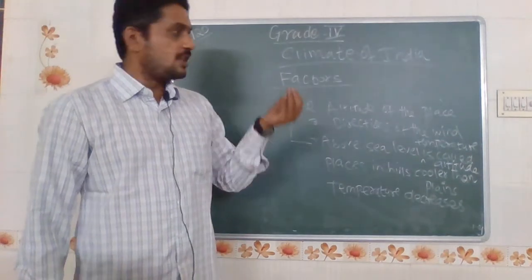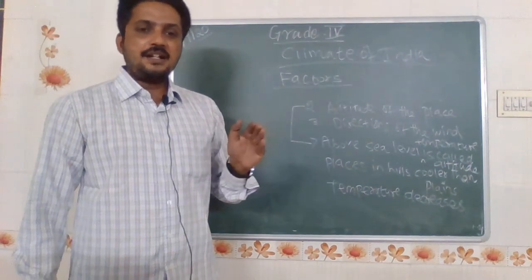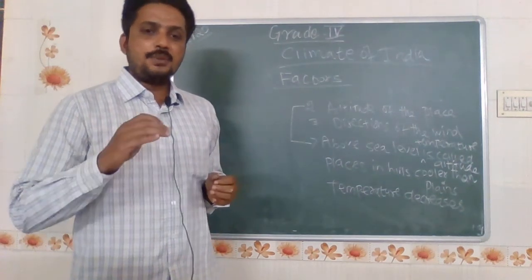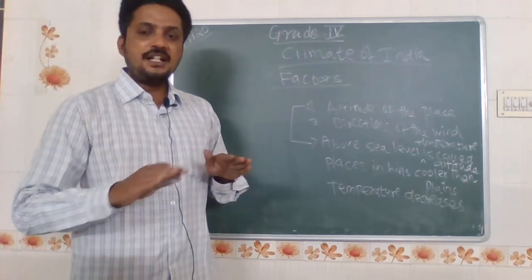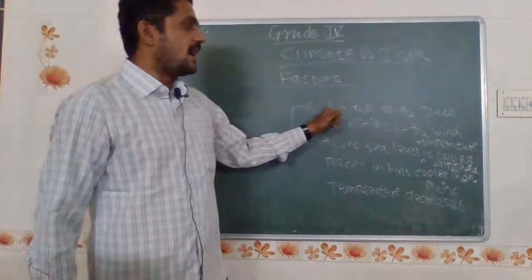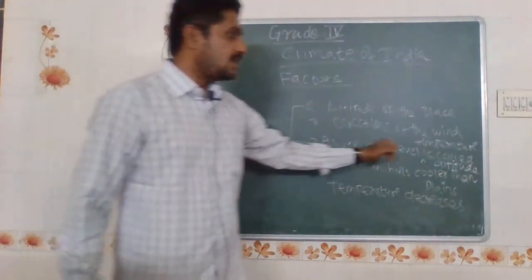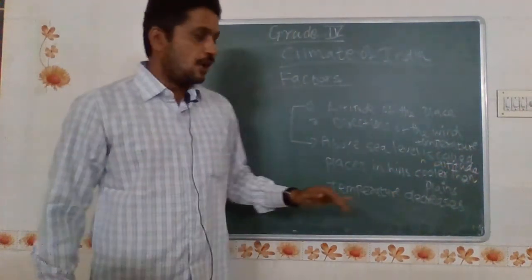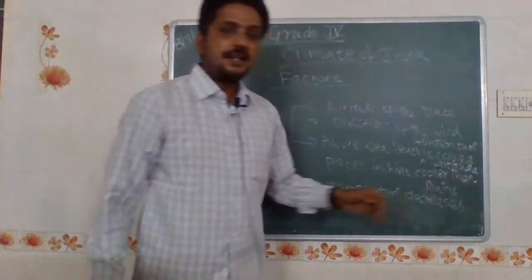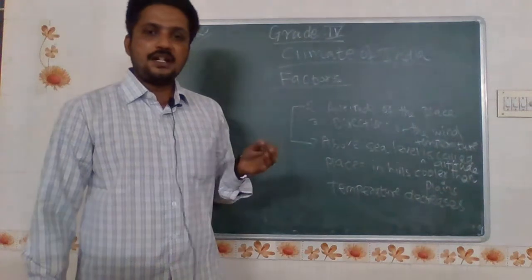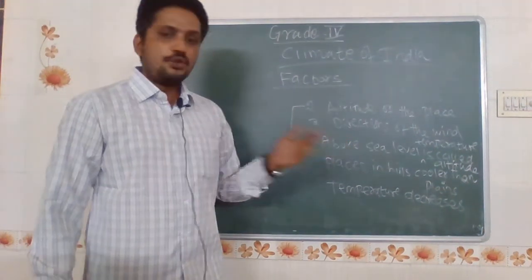As in the first factor, distance from the sea, above sea level the air decreases. I mentioned before that temperature increases and decreases with the sea level wind temperature. Now the altitude of the place means above sea level. Next, places in hills are cooler than plains. In the Himalayas and Ooty, the climate is very moderate and very chill, comparing to other states.